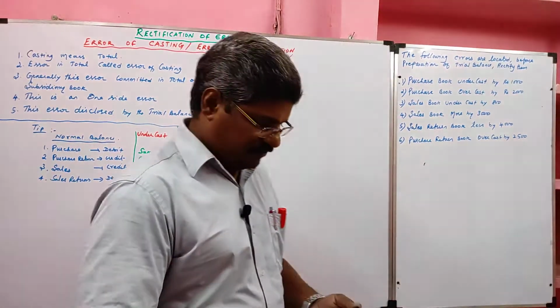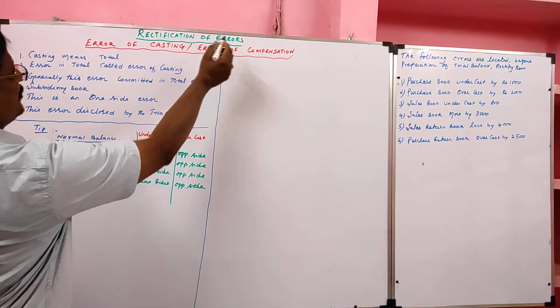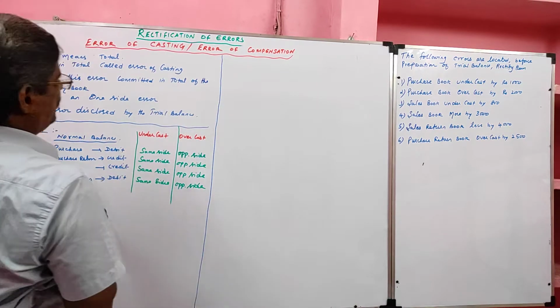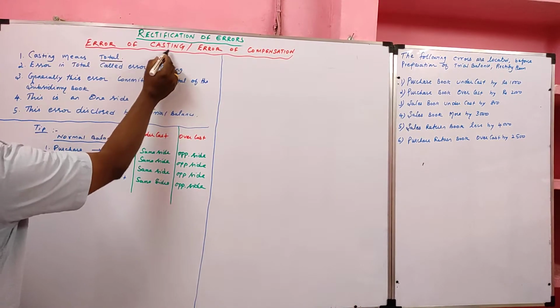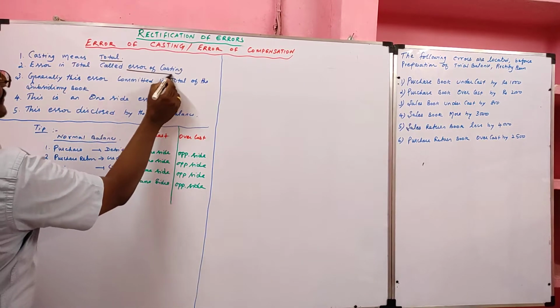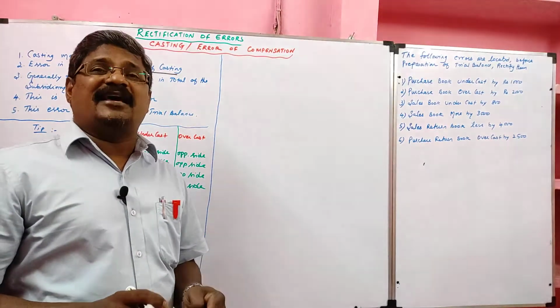Yes, look at the board. We are learning rectification of error of casting. It is also called error of compensation. What is casting? Casting means total. Error in total is called error of casting. So if we commit a mistake in total, we call that error of casting.